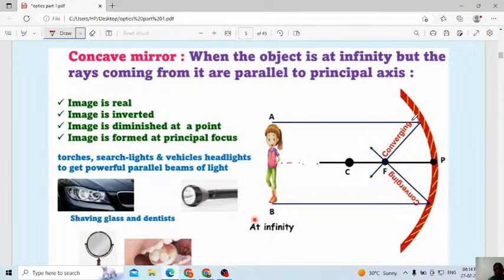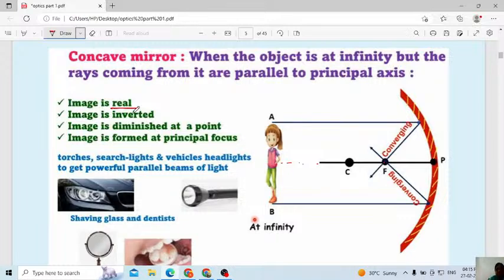Then after reflecting from the mirror, what will they do? Converge at a single point. When two rays, after reflecting, meet at a single point, that point we consider as converging. In that case we will get a real image.